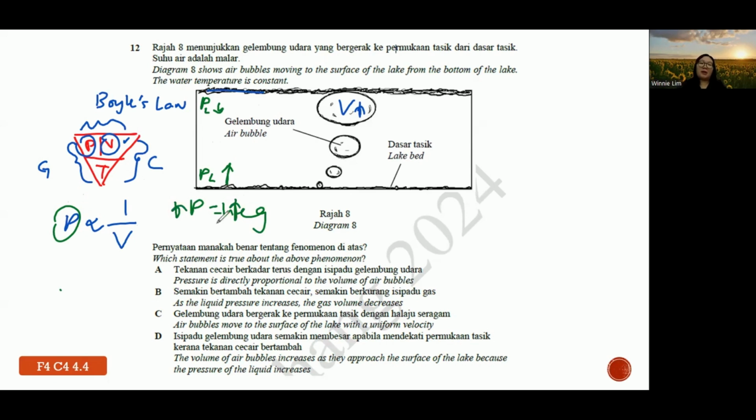Okay, so now we see what is the correct statement. Pressure is directly proportional to volume. Cannot, I just told you they are inversely proportional. Then as liquid pressure increases, volume decreases, correct? As liquid pressure increases, what happened to the size of the bubble? Smaller. So actually the answer is B. Okay, but we also go through all the options. C. Air bubble moves to the surface of the lake with uniform velocity, not necessary. The volume of the air bubble increases as it approaches the surface of the lake because pressure increases. Wrong, pressure decreases. Okay, so confirm it is B.